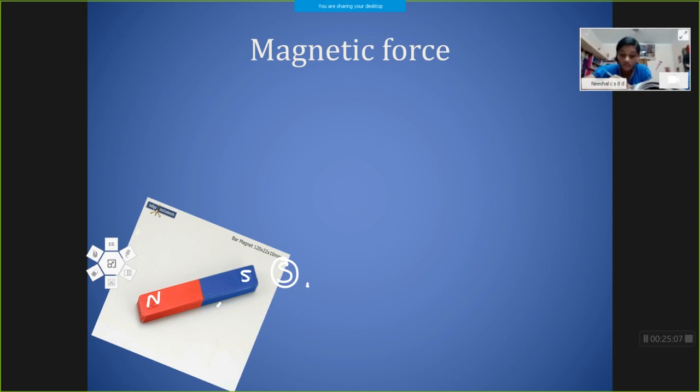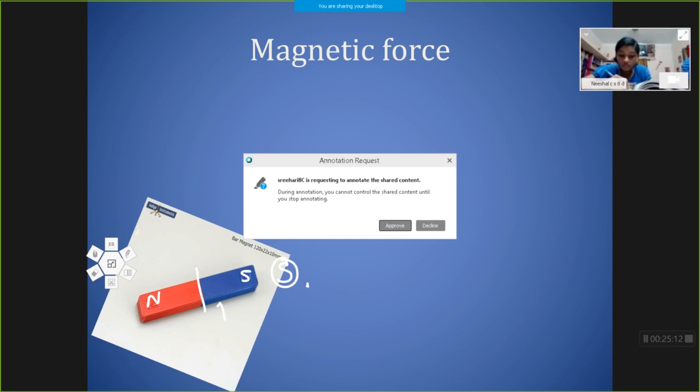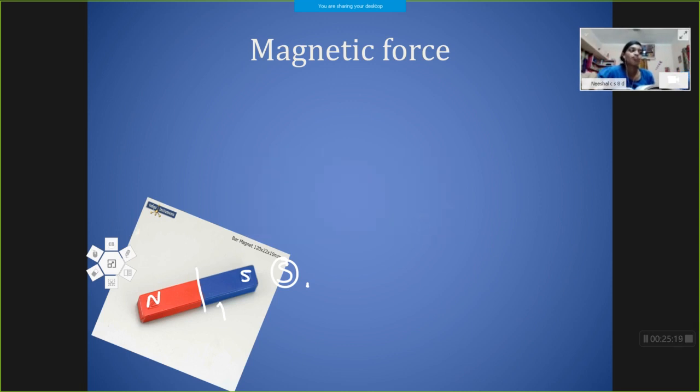Here, I am cutting this magnet. Then what will happen? Does this piece of magnet have only a north pole? No, not at all. At that time the other side acts as a south pole and this side acts as a north pole. So every magnet has its own north pole and south pole, and like poles repel each other and unlike poles attract each other.